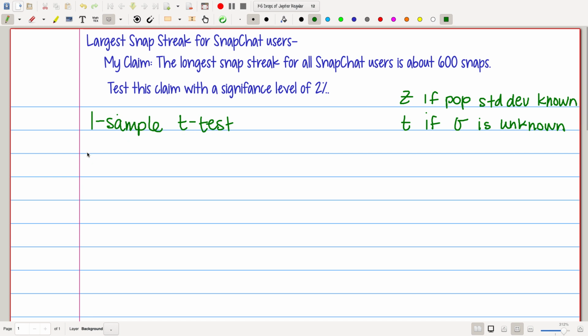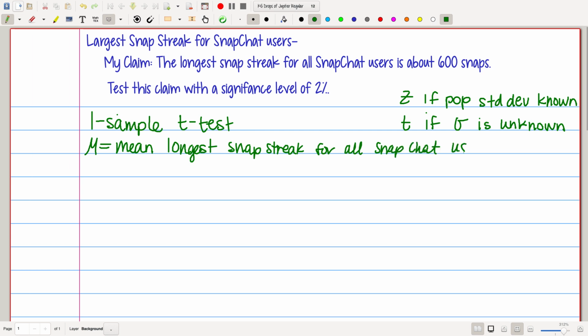We do have to identify our population. And remember, we're predicting mu, so you have to have mu equals. So remember, mu is going to be the mean longest or largest, whatever the lingo is, snap streak for all Snapchat users.